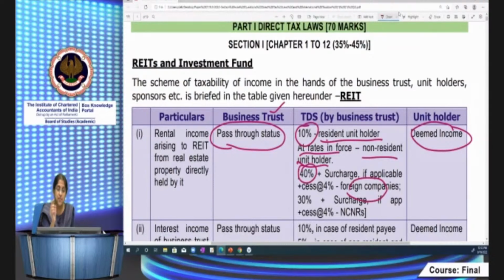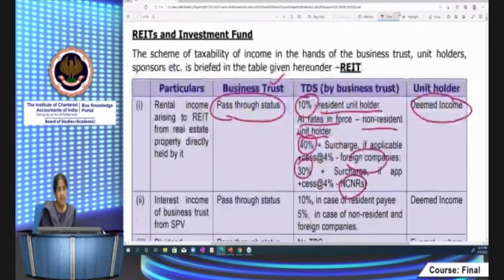Remember, in case of non-residents, you have to add surcharge if applicable plus cess also. It's not required for residents. For residents, under TDS provisions, except for the salary provision, in other provisions you need not include surcharge and cess. But for non-residents, you will have to include surcharge if applicable, and cess. And for other non-corporate non-residents, it's 30%. That's the rate in force, plus surcharge plus cess if applicable. Okay. Now come to the next one.